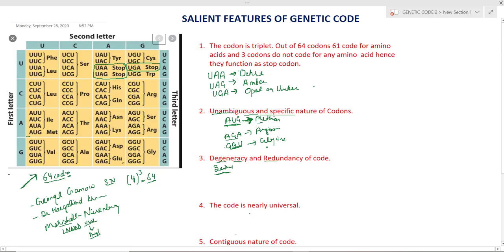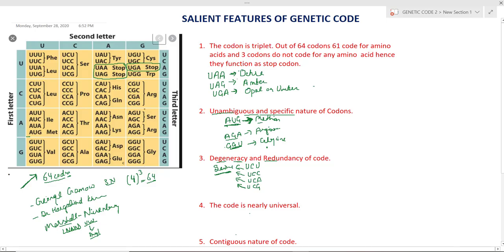Serine can be coded by more than one codon. It can be coded by UCU, UCC, UCA, and UCG. These four codons all code for serine. So degeneracy of code means a single amino acid can be coded by more than one codon.